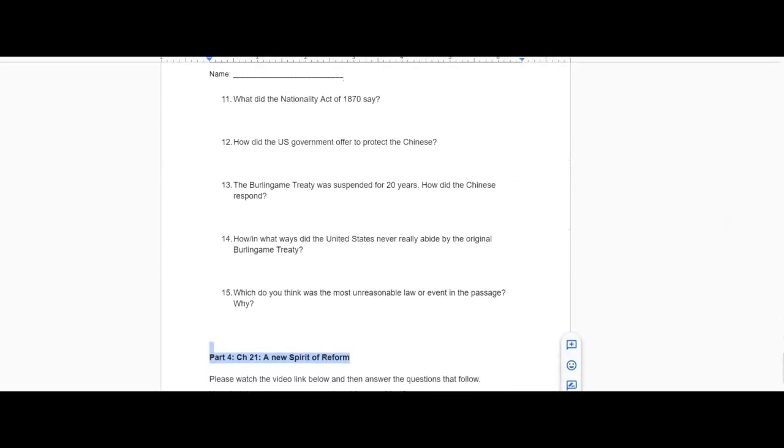Question number 11. What did the Nationality Act of 1870 say? Question 12. How did the U.S. government offer to protect the Chinese? Question 13. The Burlingame Treaty was suspended for 20 years. How did the Chinese respond?